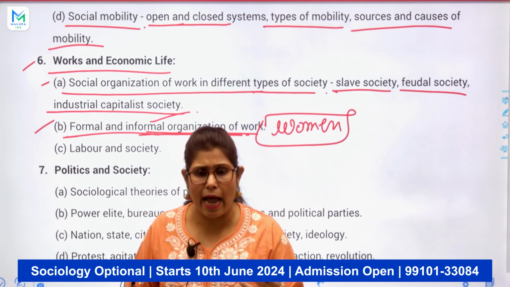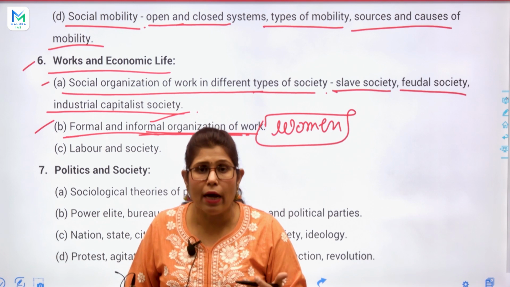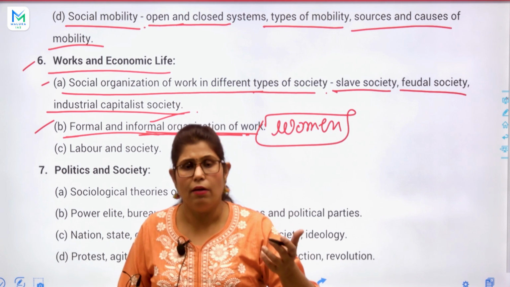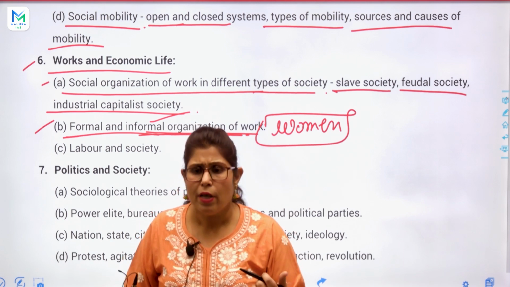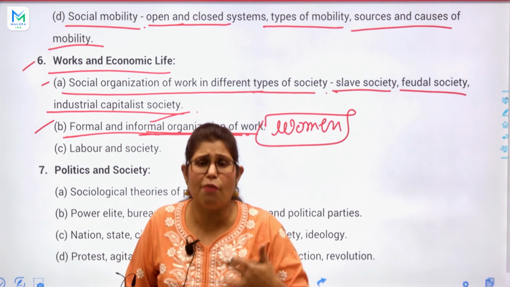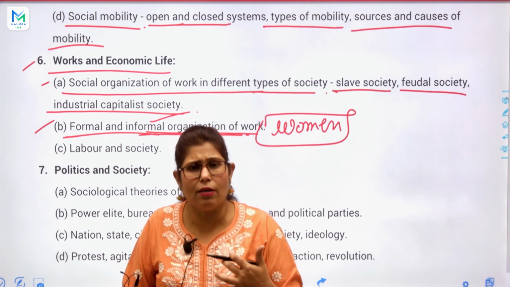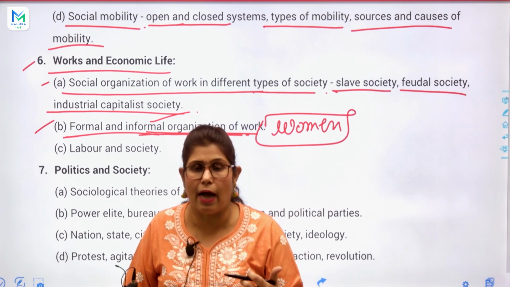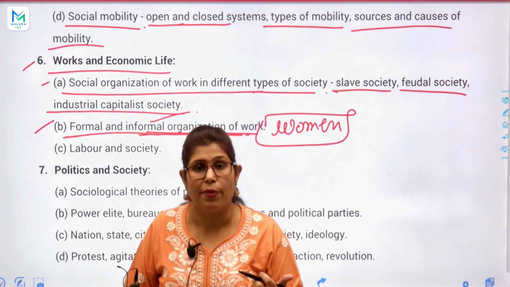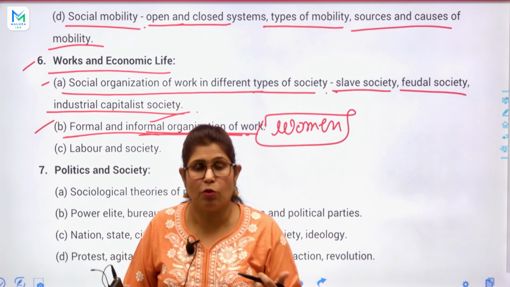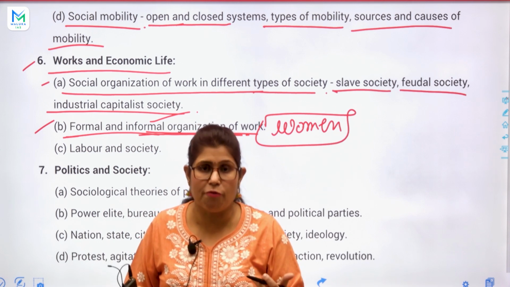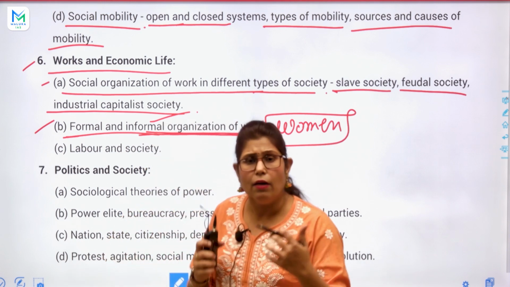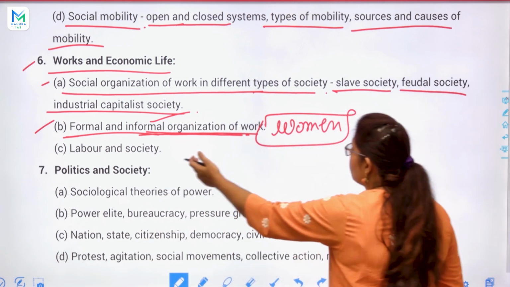Because of that, I am not feeling like going at 9 in the morning and coming home at 8-9 in the evening. I am not feeling that free condition, because in Indian society our system is patriarchal, and there is a lot of work for women which we have to do in our houses. That's why women are choosing the informal organization of work.